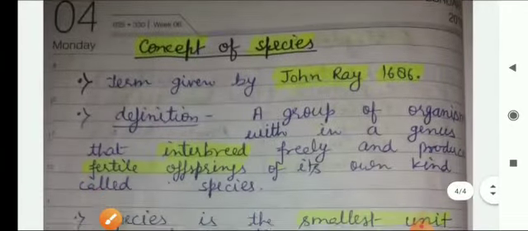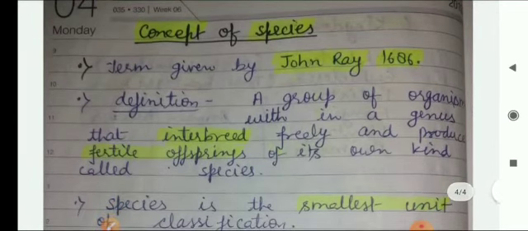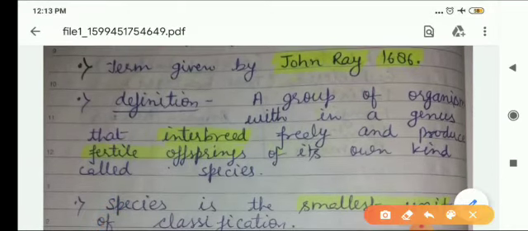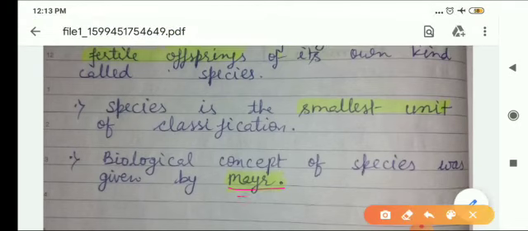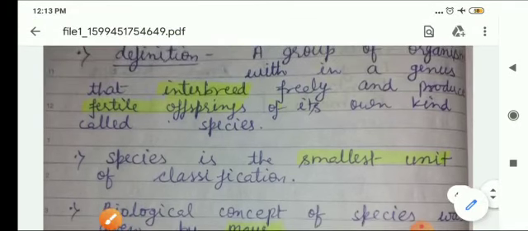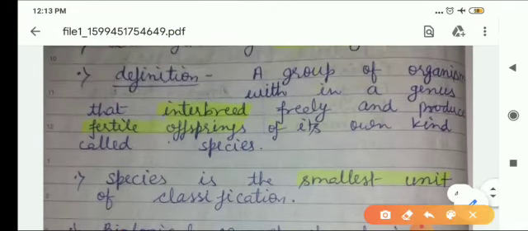Now, concept of species. The species term was given by John Ray, while the concept of species was given by Mayer. According to Mayer, a group of organisms within a genus that can interbreed and produce fertile offspring.